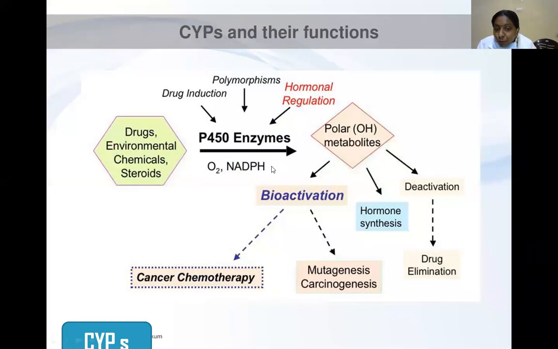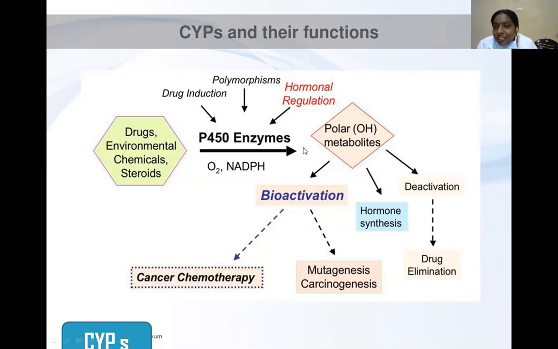Cytochrome P450 and its functions. Drugs, environmental chemicals, and steroids mainly depend upon cytochrome P450, which requires oxygen and NADPH, and is mainly responsible for drug induction, polymorphisms, and hormonal regulation.